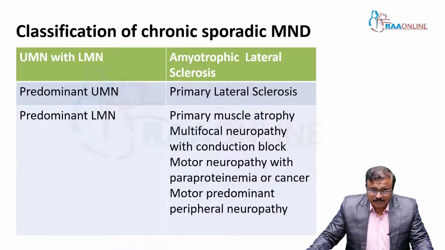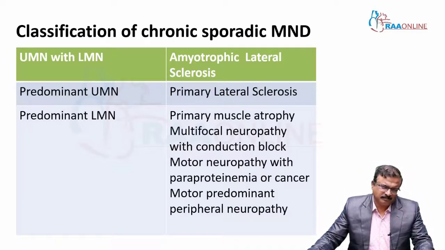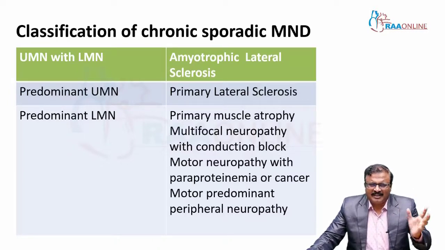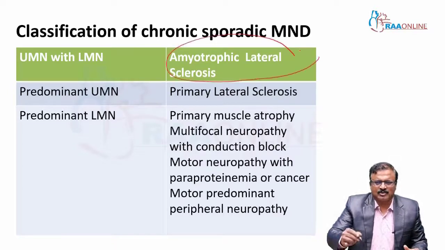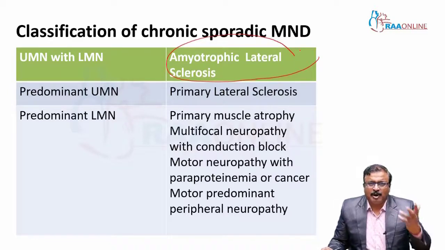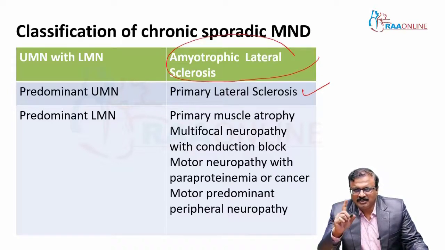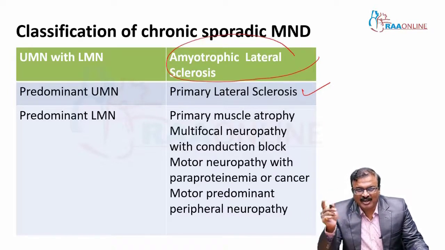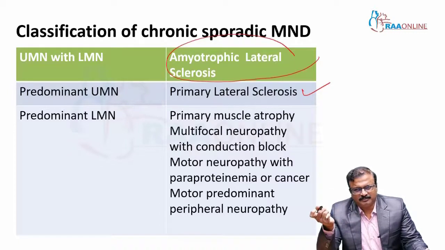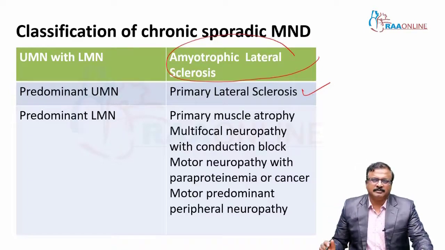With this in mind, you should know the classification of sporadic MND, chronic sporadic MND. UMN with LMN is amyotrophic lateral sclerosis, ALS. That is the most common variant seen in clinical practice. Predominant UMN is PLS. It is not only UMN; in later stages of PLS, you can get LMN involvement. That is why it is predominant UMN and predominant LMN.